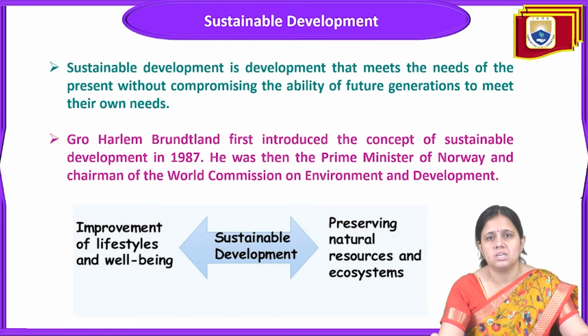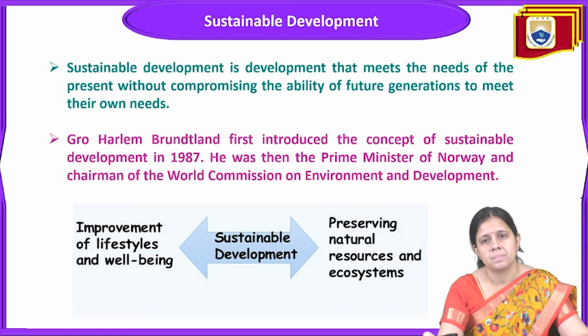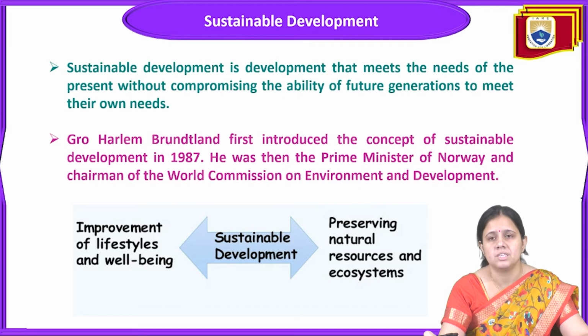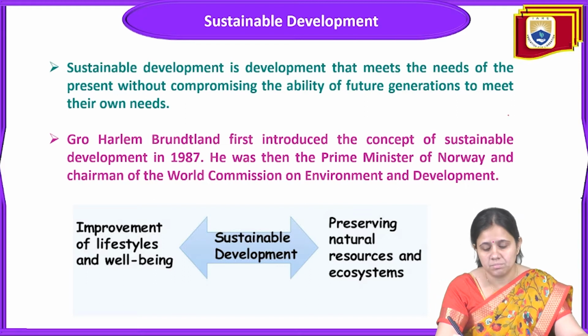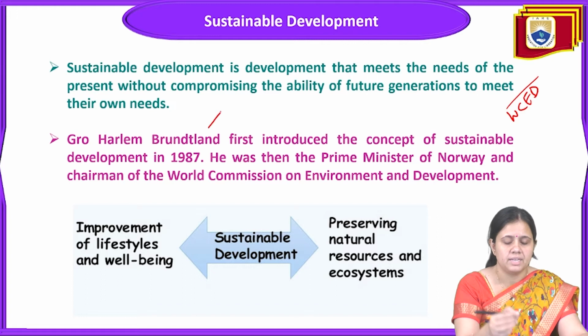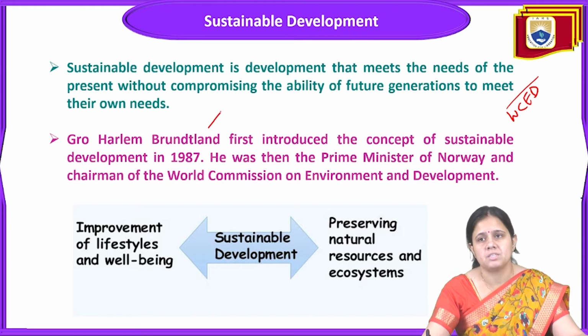So first of all, Gro Harlem Brundtland first introduced the concept of sustainable development in the year 1987. She was then the Prime Minister of Norway and Chairman of the World Commission on Environment and Development, that is WCED. So this person, Brundtland, Prime Minister of Norway and Chairman of the World Commission on Environment and Development, first introduced this concept of sustainable development in 1987.